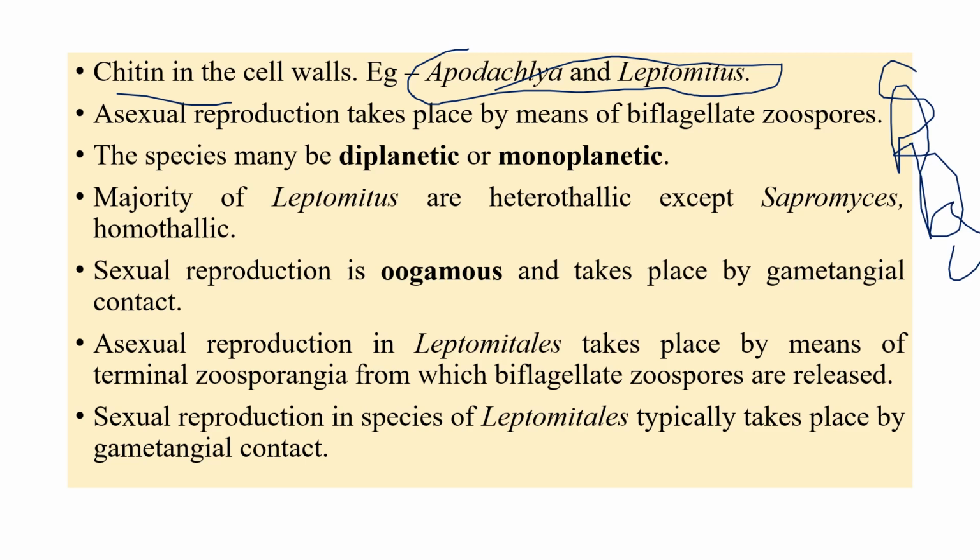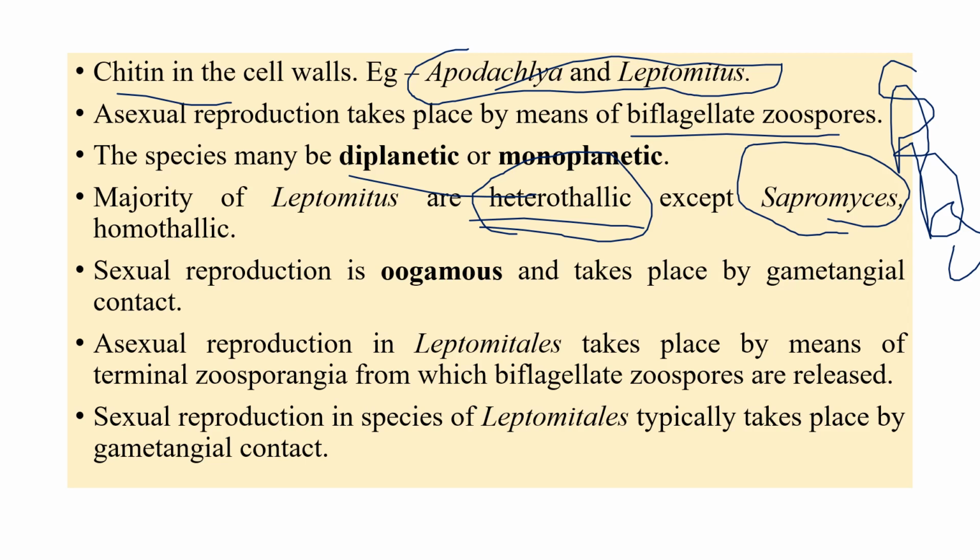Asexual reproduction generally takes place by means of biflagellate zoospores. The species may be diplanetic or monoplanetic also. Majority of the Leptomitales species are heterothallic, except one species, Sapromyces, which is homothallic. And sexual reproduction is of the oogamous type. In all Oomycota, sexual reproduction is oogamous only, where the male antheridium and female oogonium come in contact with each other, forming a fertilization tube and exchanging gametes.